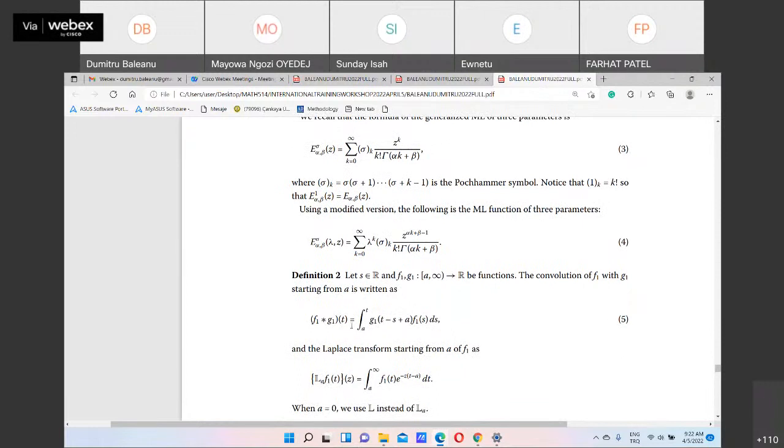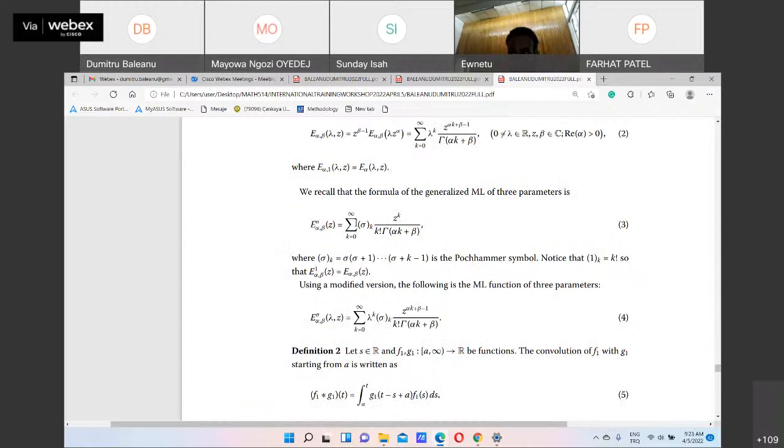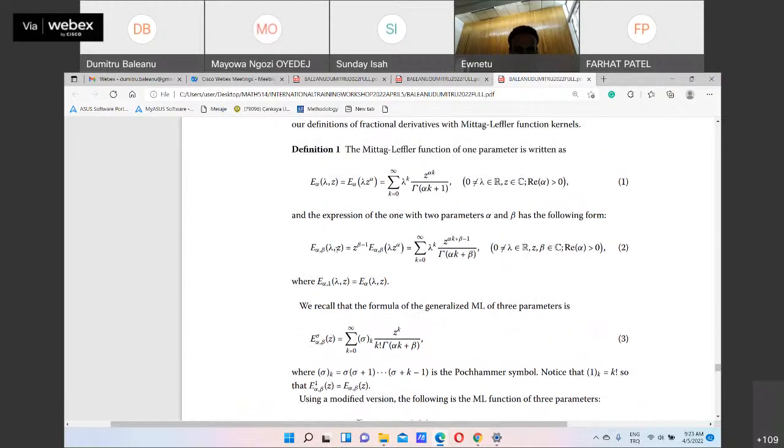And using a modified version of this one, the Mittag-Leffler function with three parameters is expressed in this way. So the idea is the following. If you look at the one-parameter E alpha beta of lambda z, it has a singularity for beta between 0 and 1 at the origin.